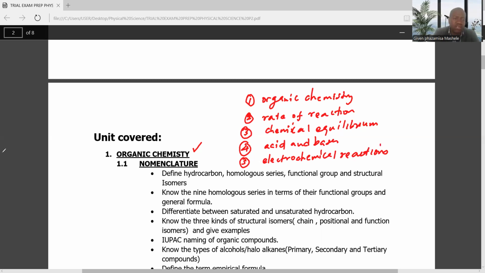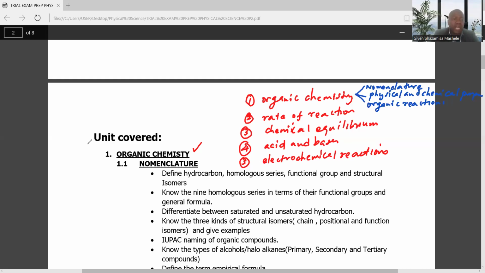But now I will start with the first one, which is called organic chemistry. Ladies and gentlemen, organic chemistry comes in 3 subtopics. The first one, we have nomenclature. The second one, we have physical and chemical properties of organic compounds. Then the last one is the organic reactions.